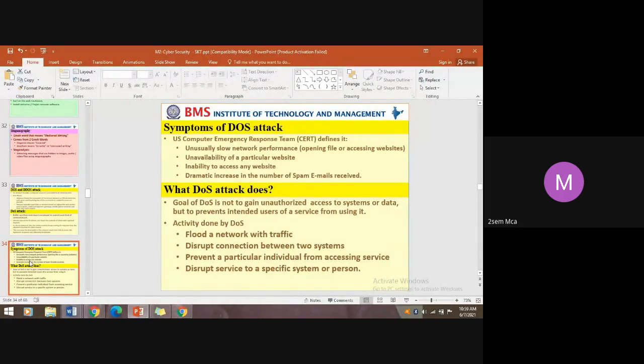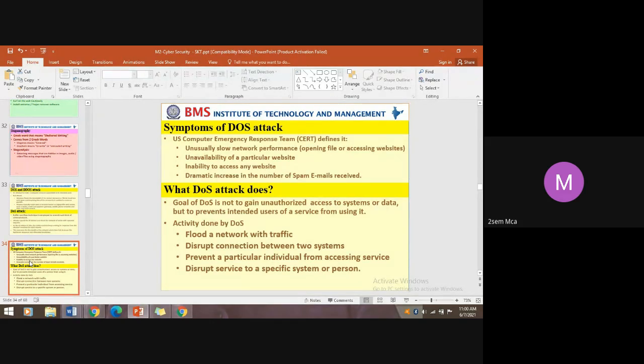Unavailability of a particular website, even though it is genuine. Like suppose bmsid.ac.in, if you are able to open that, that's fine, it's working fine. If that site is not opening, though it is up and running and deployed, but it is not opening. There are several other reasons for not opening a website. That is different. Maybe the URL may have moved to a new location, or the server may be down. Several other reasons. I'm not talking about that.